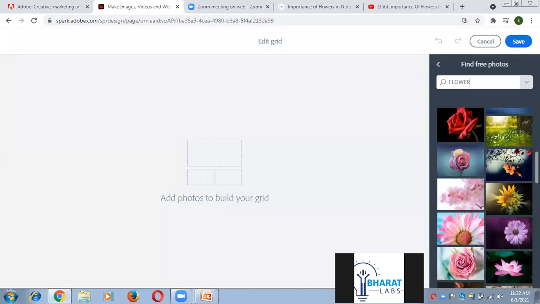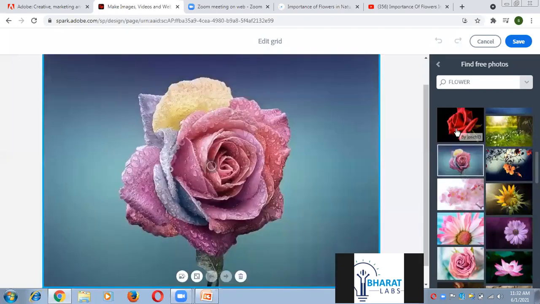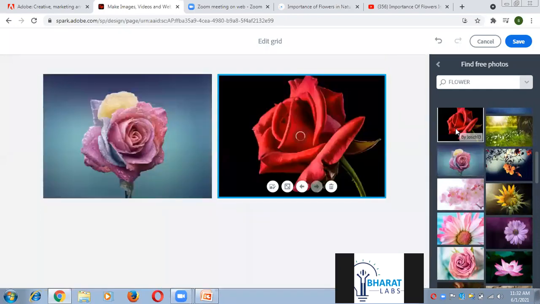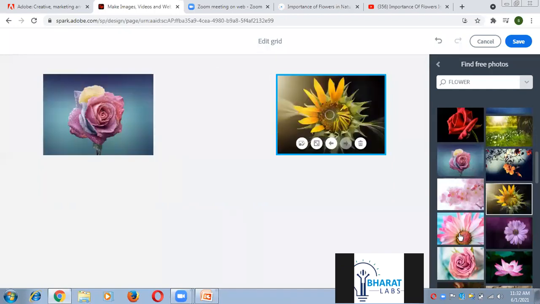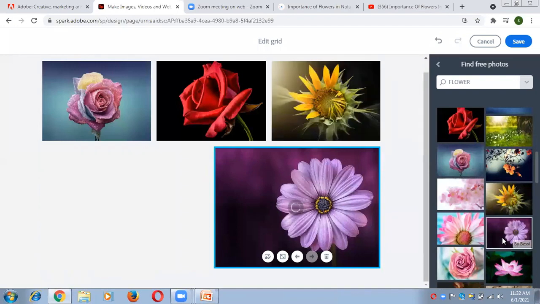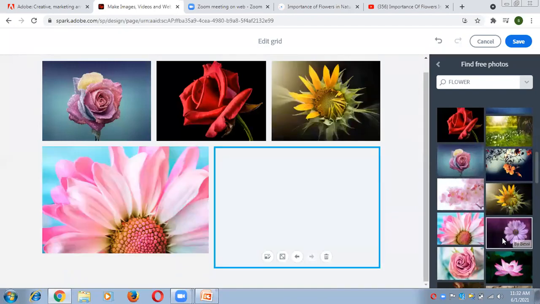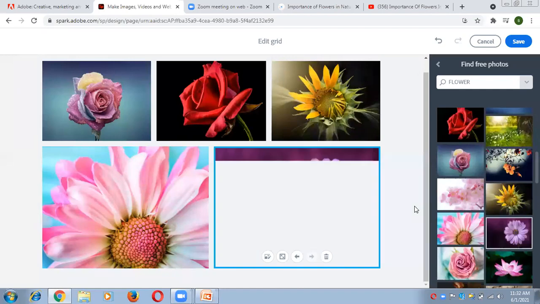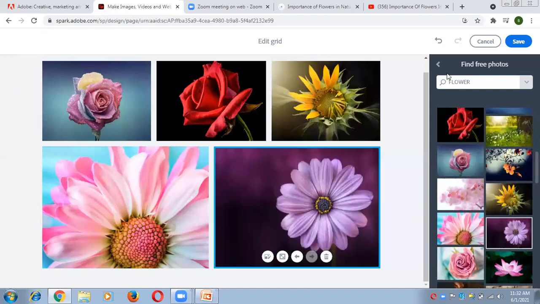As many images as you want to provide here. Like if I want to take this one, if I want to take this one, so just click one by one like this, and now you can see the result. PhotoGrid is ready now. And after that, you have to click on save button.